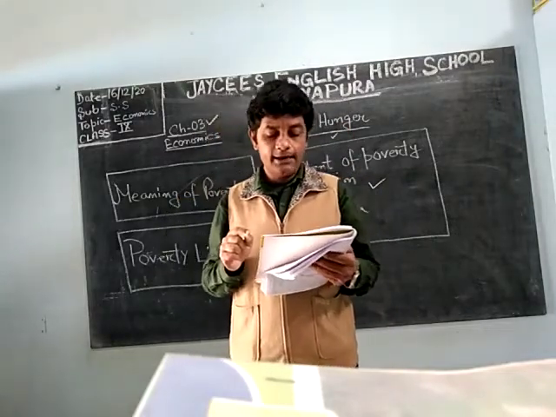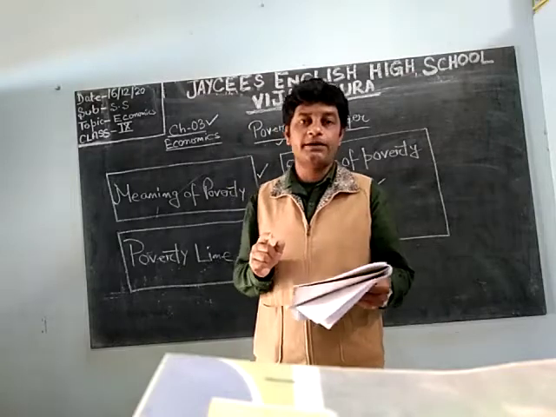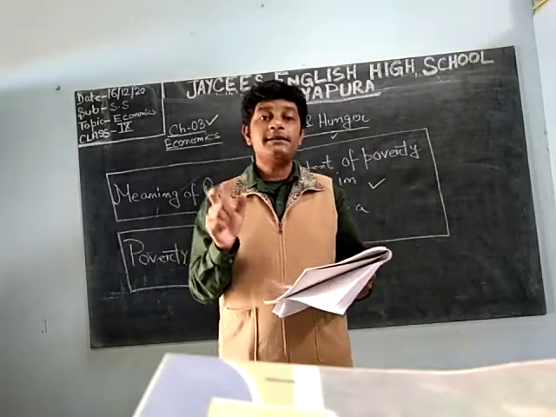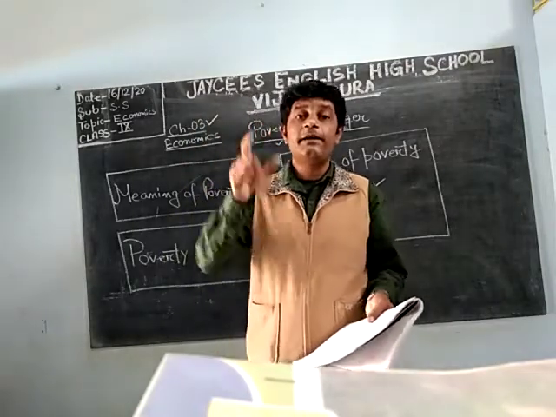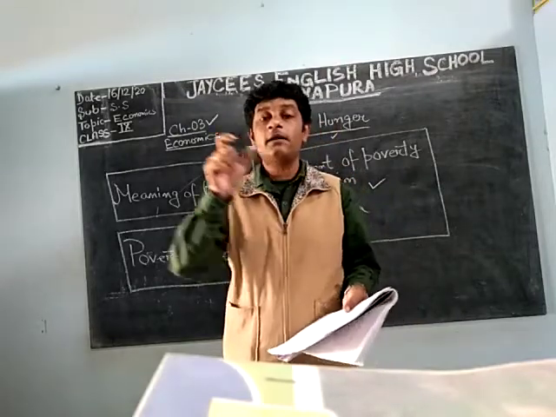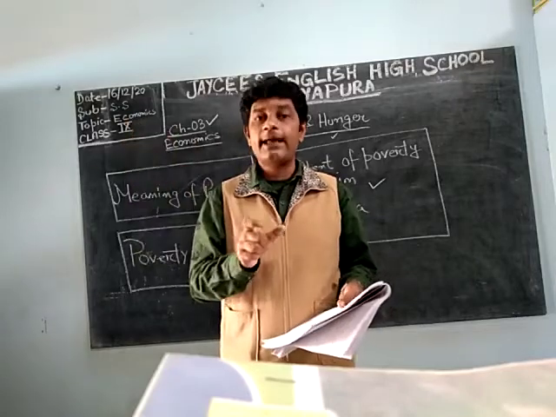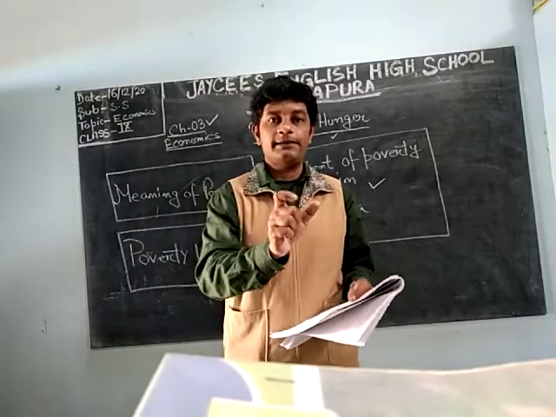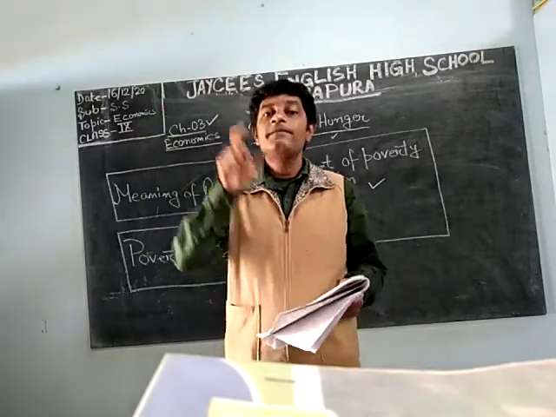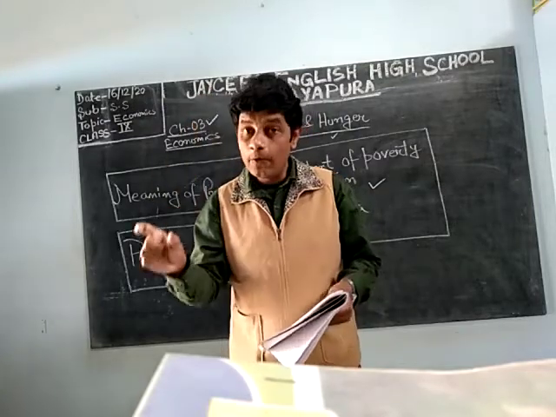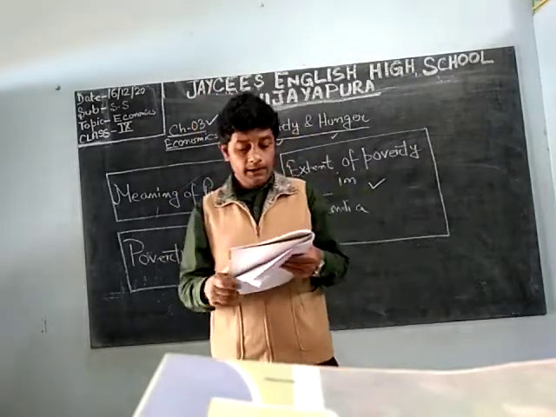The decline is seen in both the rural and urban poverty ratio. It's not that poverty has declined only in the rural areas or only in the urban areas. The decline from 46% to 20% was seen in both the urban and the rural areas.